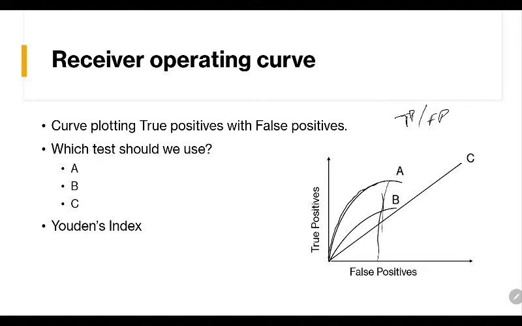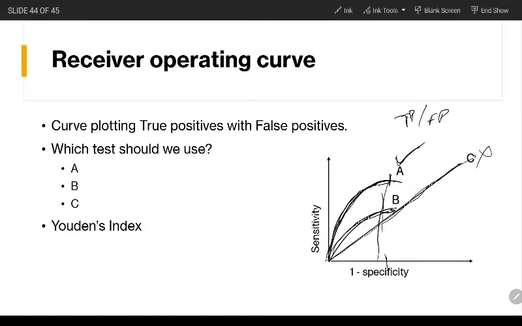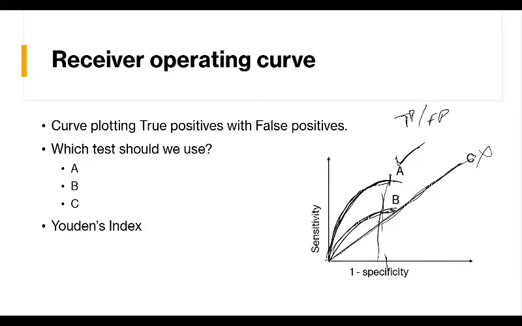Any curve which shows this type of line between these two lines gives a greater number of true positives for fewer false positives. That curve or that test should be preferred. This should not be preferred because here the likelihood ratio is 1, so it doesn't tell you anything. But between these two tests, this curve should be preferred. You can write it as sensitivity by 1 minus specificity or true positive by false positive.